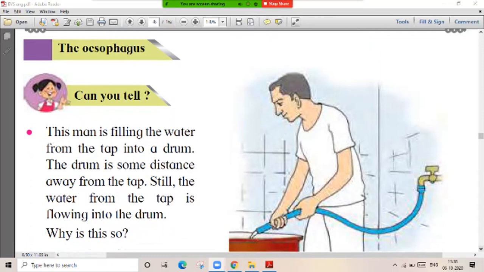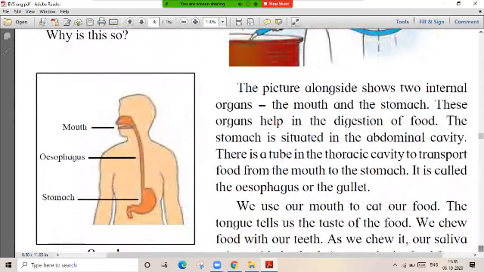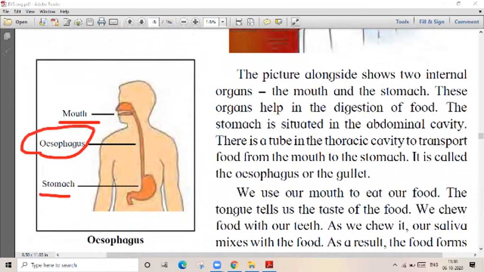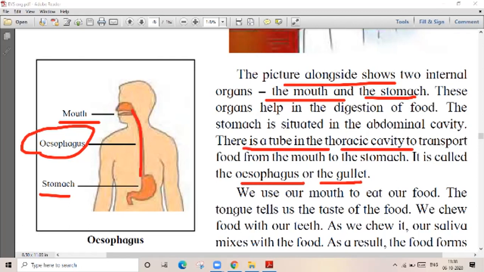It is from our mouth to the stomach. दिसतो तुम्हाला, mouth to the stomach. Getting? So this is the mouth, this is the stomach, and the esophagus जो आहे ना तो त्याला कनेक्ट करतो. So the picture alongside shows two internal organs, the mouth and the stomach, and it is connected by the esophagus. Correct? The esophagus or the gullet सुद्धा म्हणतात. Okay, so it is a tube in the thoracic cavity to transport food from the mouth to the stomach.